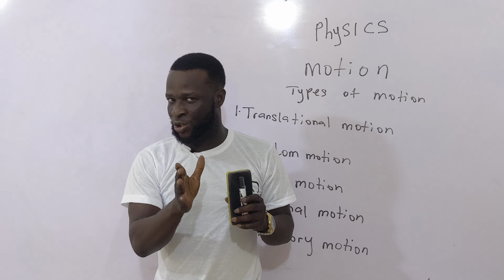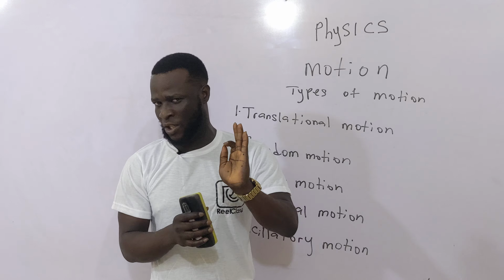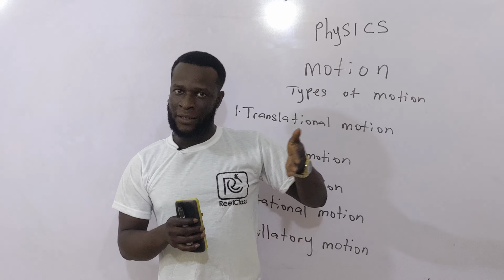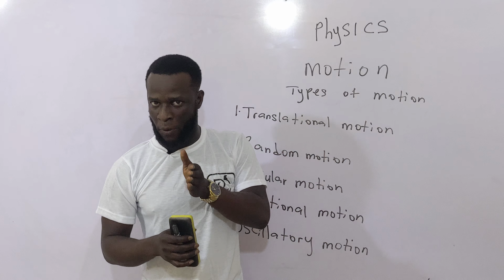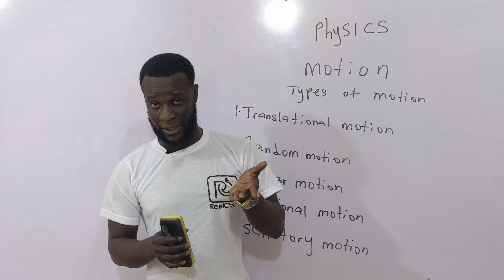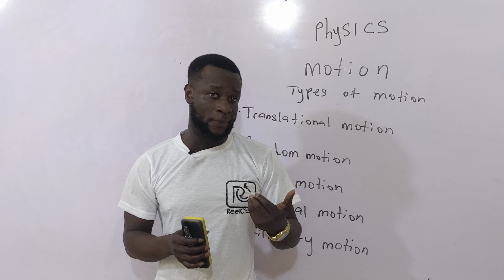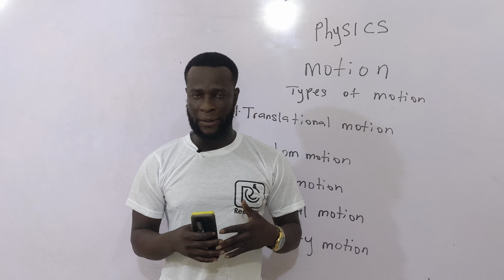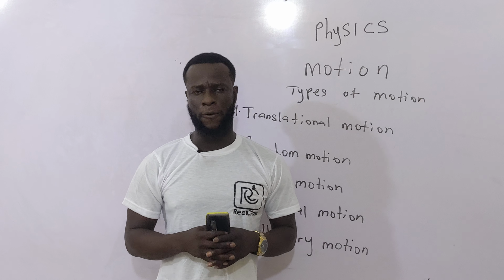The options were very interesting because the options were not just one single answer. Option A was something like translational motion and rotational motion. Option B was translational motion and circular motion. Option C, let's say it was random motion and translational motion. And option D, let's say random and circular motion.